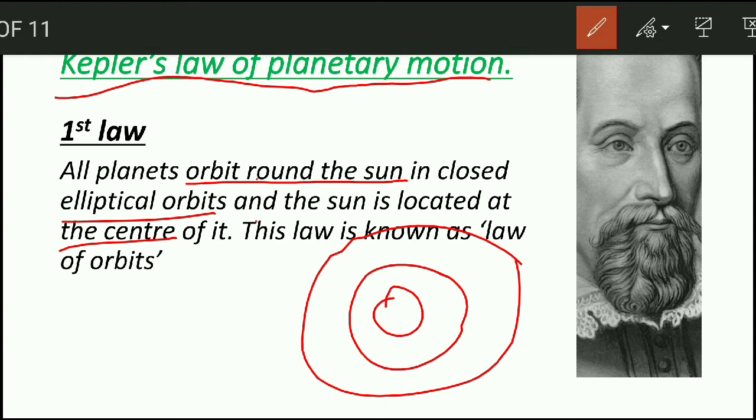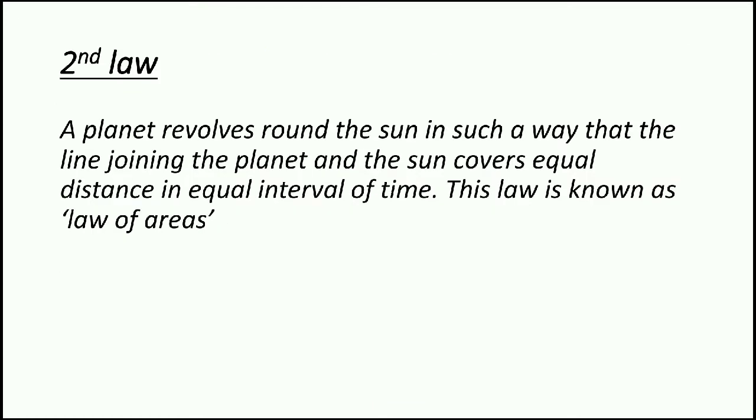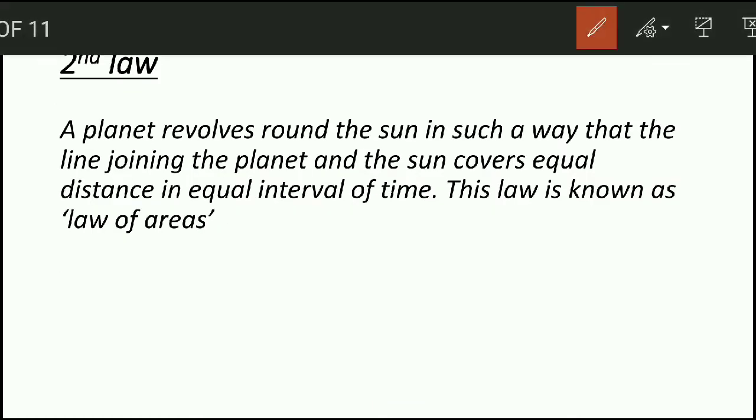Now let's move to the second law. A planet revolves around the sun in such a way that the line joining the planet and the sun covers equal area in equal interval of time. This law is known as law of areas.